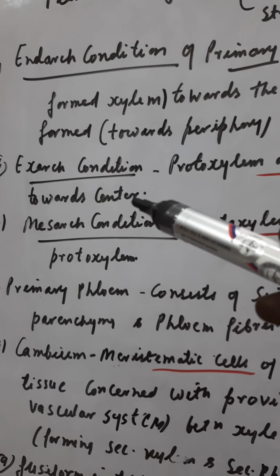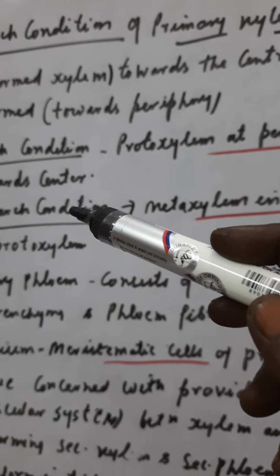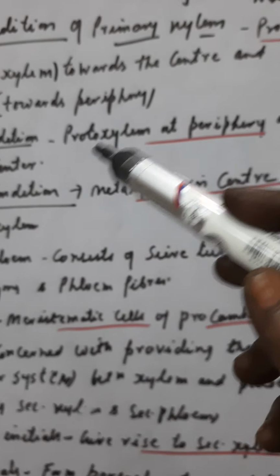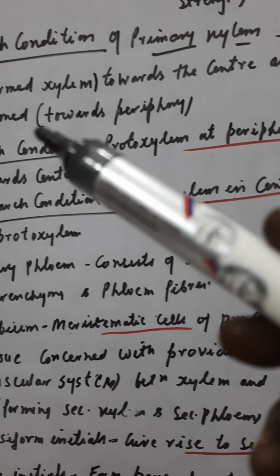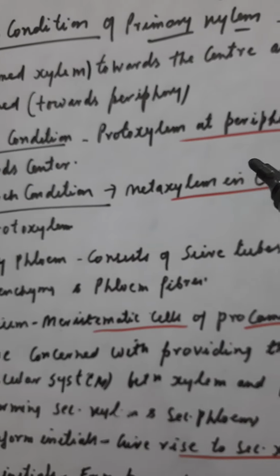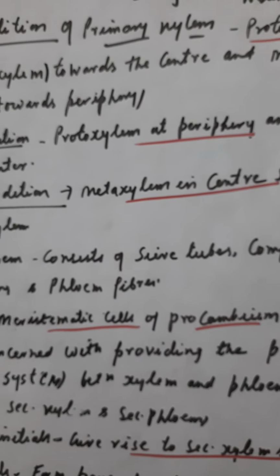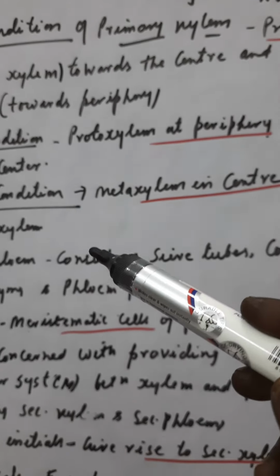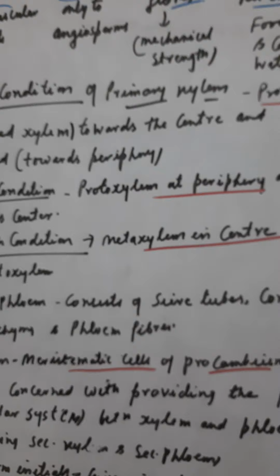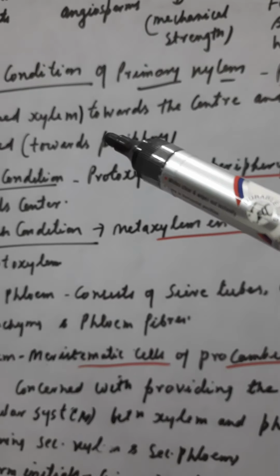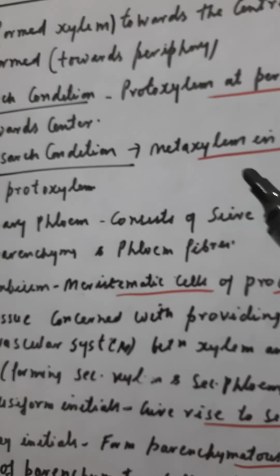Now next is the exarch condition. The opposite is there: protoxylem at the periphery and metaxylem towards the center. This is the exarch condition. Then the mesarch condition: metaxylem is in the center and it is surrounded by protoxylem. So metaxylem is surrounded by the protoxylem in the mesarch condition. Protoxylem at the periphery and metaxylem towards the center is the exarch condition. Protoxylem towards the center and metaxylem towards the periphery is the endarch condition. So these are the conditions of xylem.